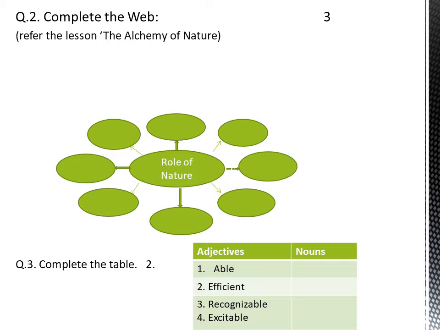Question number 3, complete the table. Now here I have given in the first column adjectives. There are 4 adjectives: able, efficient, recognizable and excitable. You have to write noun forms of the given adjectives. This is for 2 marks. Complete the web for 3 marks.